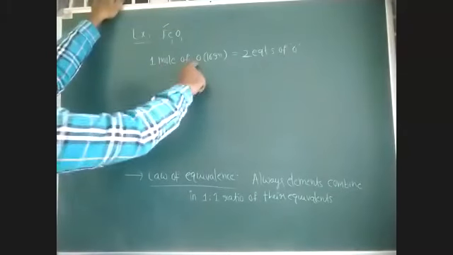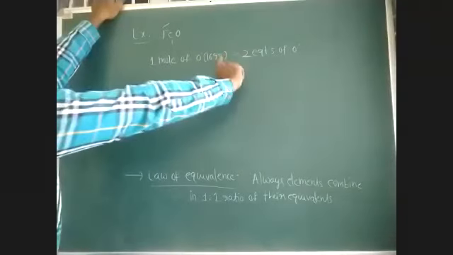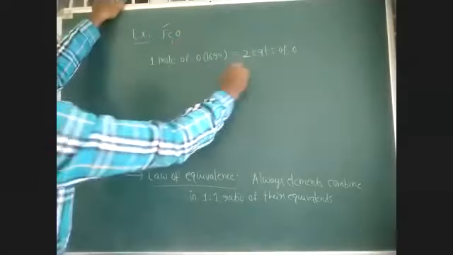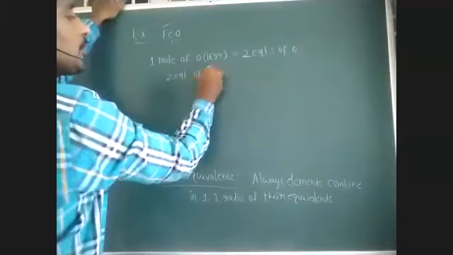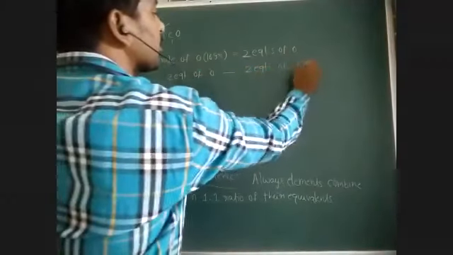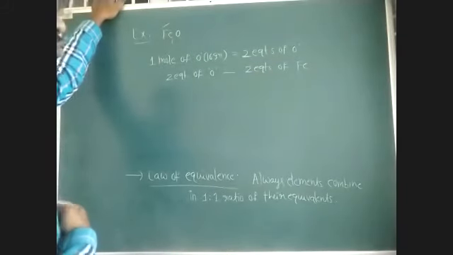Here 1 mole of oxygen is there, 16 grams. 8 grams is the equivalent weight of oxygen, so 2 equivalents of oxygen. 2 equivalents of oxygen combine with how many equivalents of iron? 2 equivalents of oxygen combine with 2 equivalents of iron.